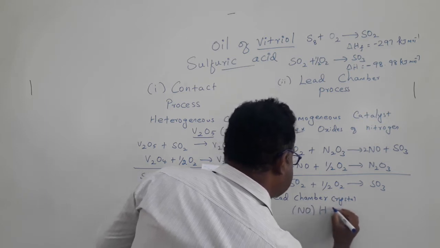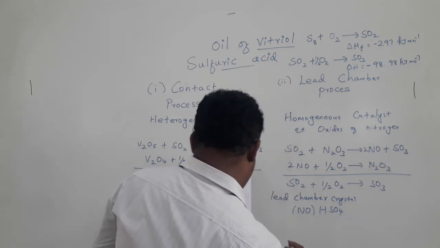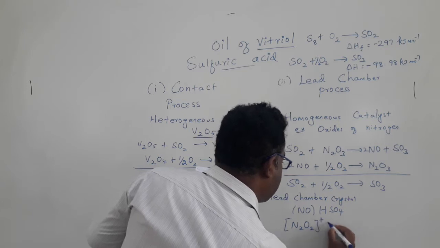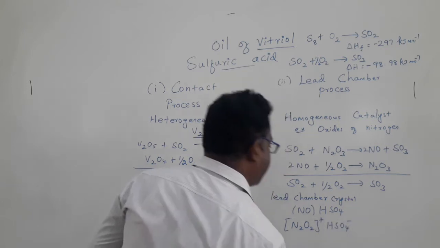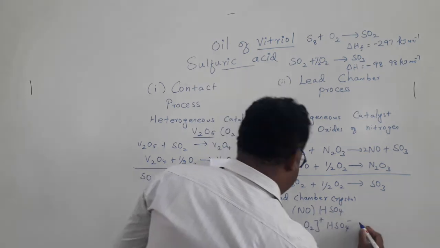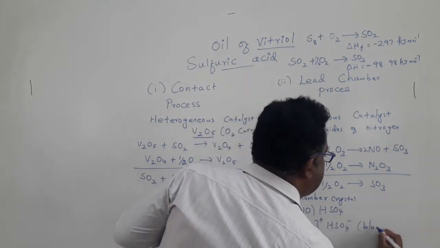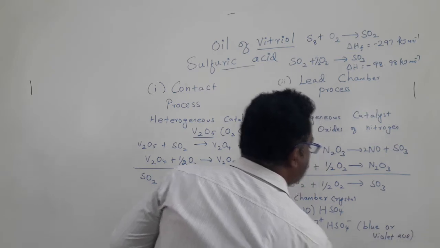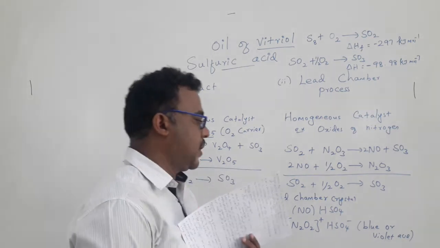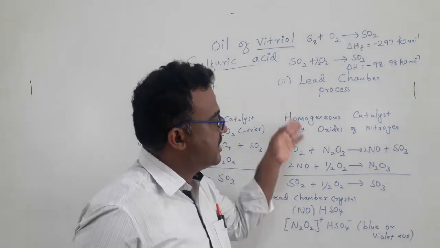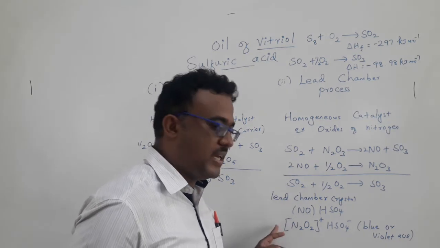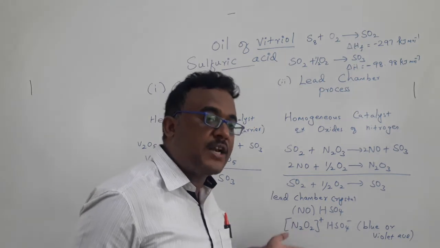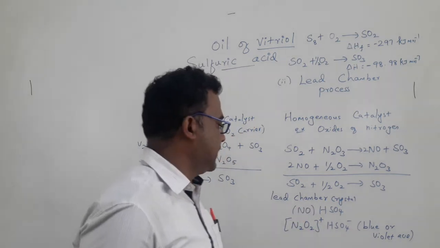Lead chamber crystal is nitronium hydrogen sulfate. And another one is N2O2 plus HSO4 minus. So this one is called lead chamber crystal, and this one is called blue or violet acid. So what happens if we carry out this process? If we carry out the lead chamber process, we get these two intermediates. On hydrolysis, both intermediates will always give sulfuric acid.